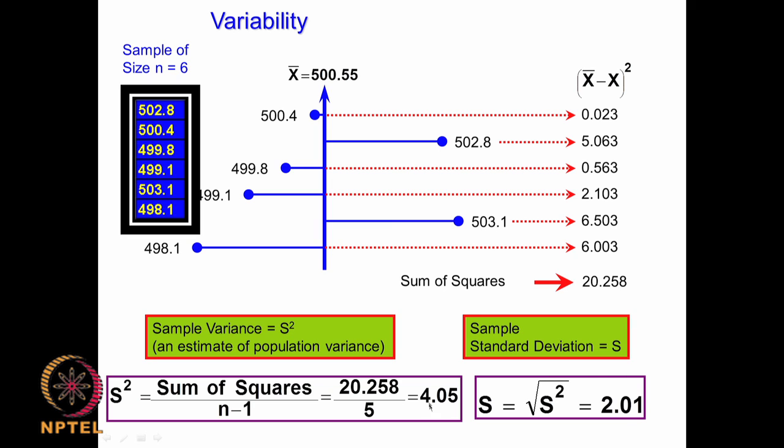Now this variance and the standard deviation give you an indication of the spread of the data, that means how much the data is spread. So if the variance or the standard deviation is very large, we can tell the data spread with respect to the mean or the average is also very large.